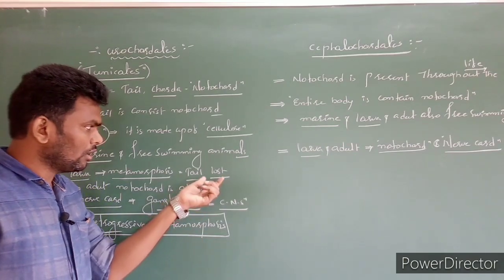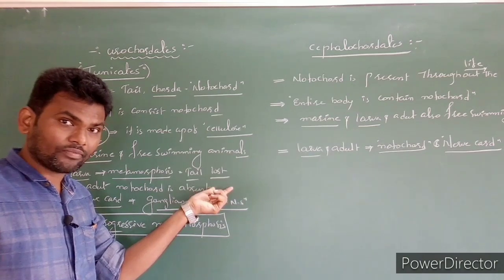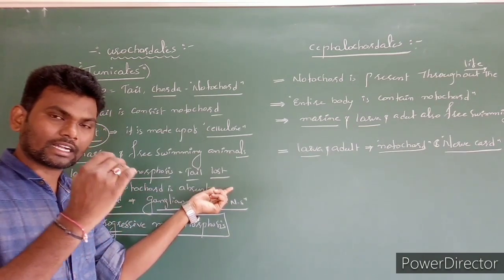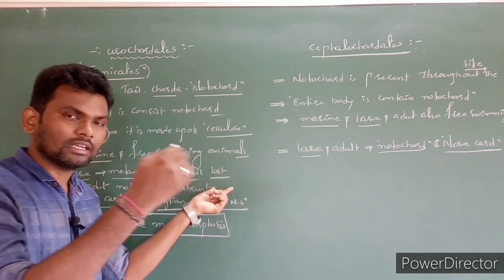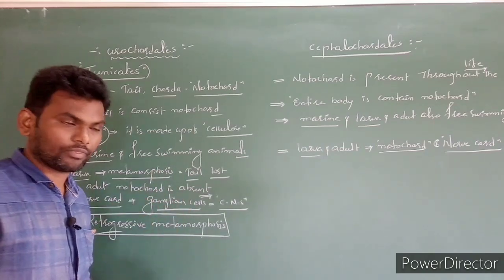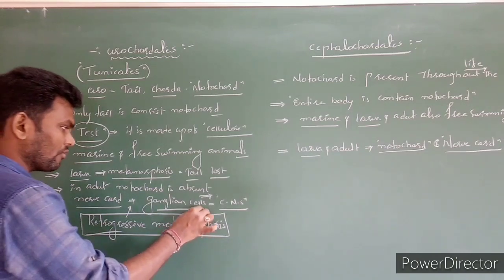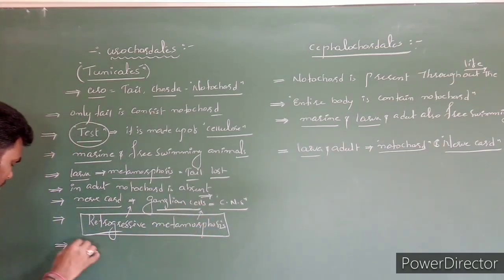Most of the chordate characters we can notice in the larva stage, but those chordate characters gradually disappear when the larva becomes an adult. So this is a reverse progressive, so that's why it is called a retrogressive metamorphosis. Clear? What we have to write here?